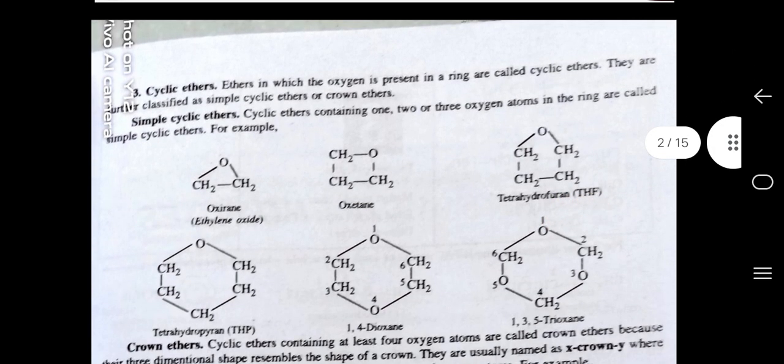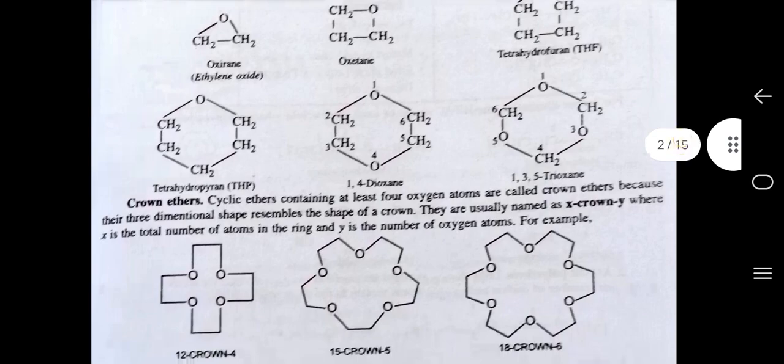Third one is cyclic ethers. Ethers in which the oxygen is present in the ring are called cyclic ethers. They are further classified as simple cyclic ethers or crown ethers. Cyclic ethers containing 1, 2 or 3 oxygen atoms in the ring are called simple cyclic ethers. For example, ethylene oxide or tetrahydrofuran. Crown ethers are the cyclic ethers containing at least 4 oxygen atoms, called crown ethers because their three-dimensional shape resembles the shape of a crown.